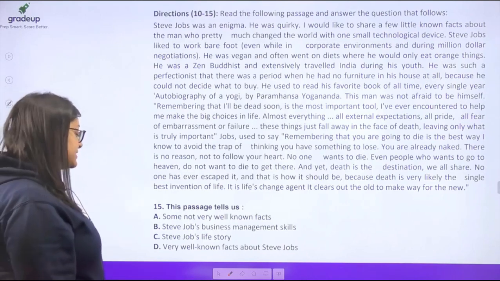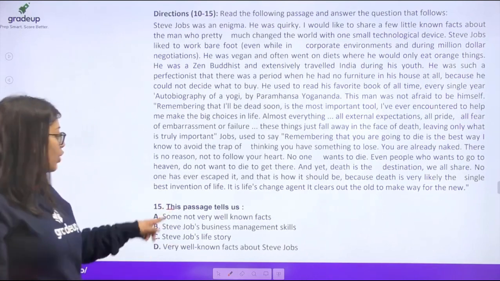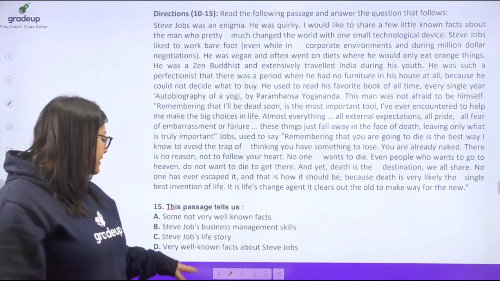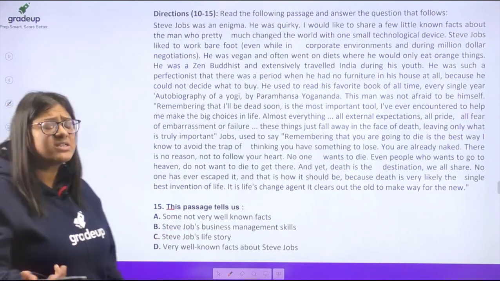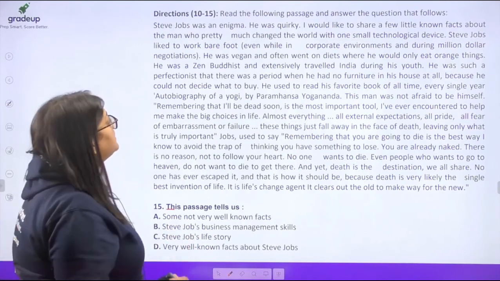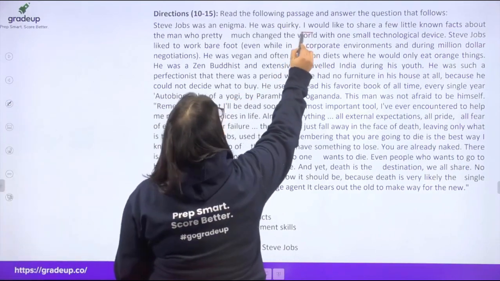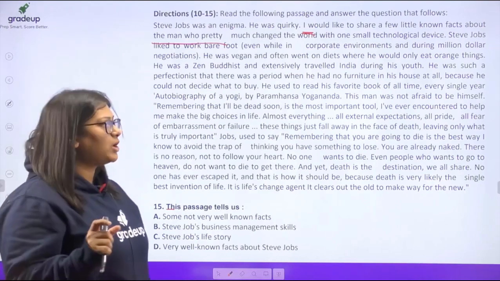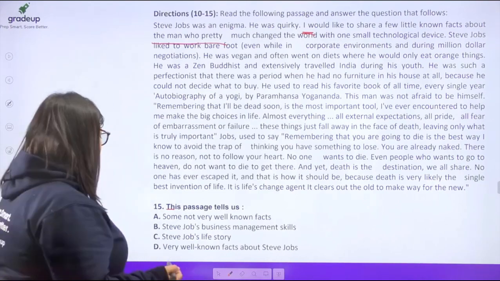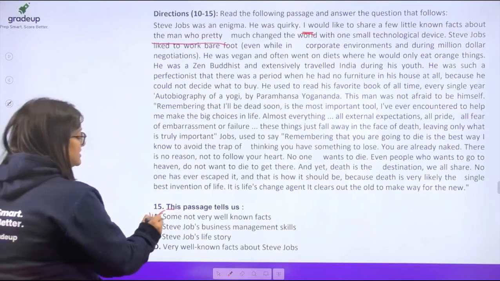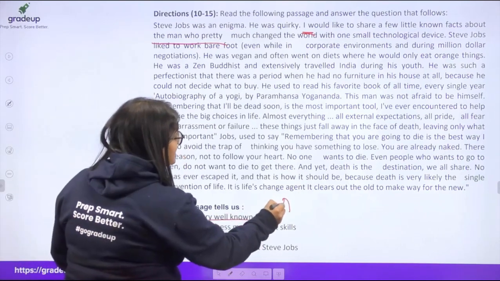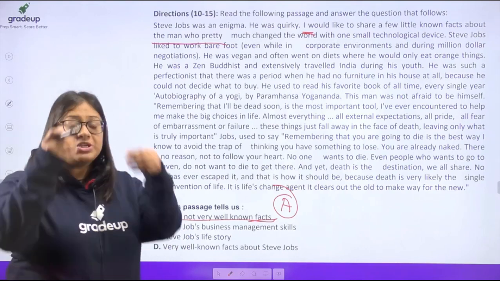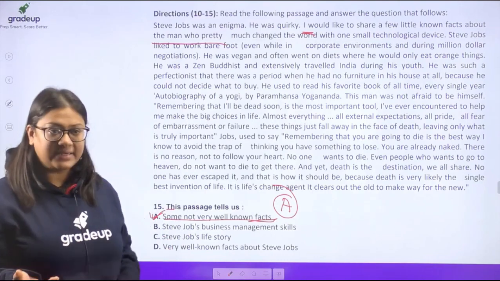Now the passage tells us some not very well known facts about Steve Jobs, his business management skills and life story. At the beginning of the passage, it has been said, I would like to share a few unknown facts about the man who pretty much changed the world with one small technological device. So we are talking about some of the not very well-known facts about Steve Jobs. The answer is going to be option A. Option A is the correct answer.